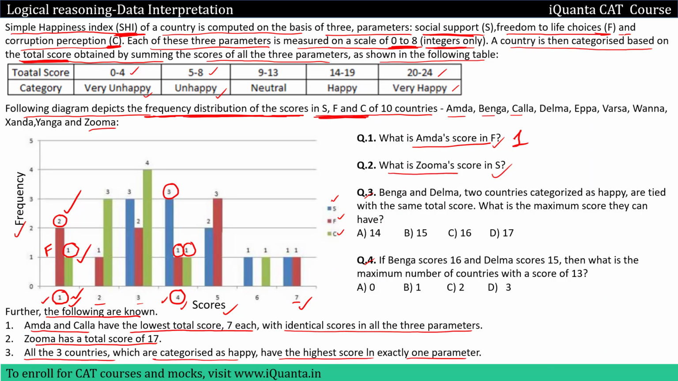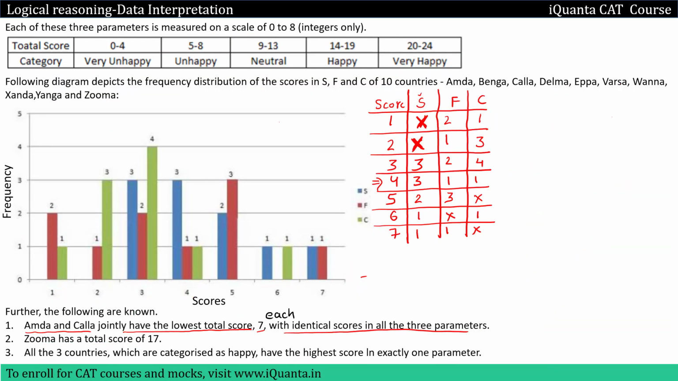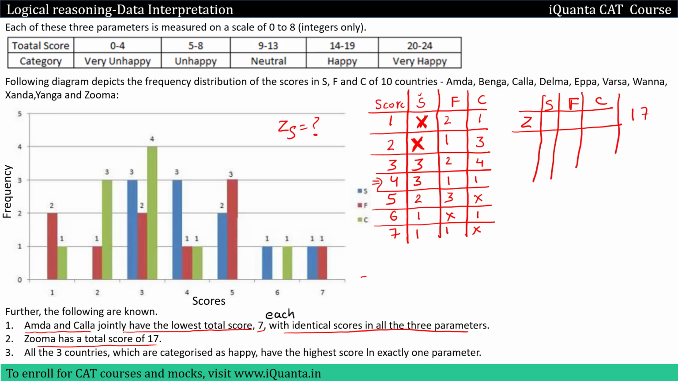Let us read second question. What is Zuma score in S? So we need Zuma score in S, okay. We were given a clue that Zuma has a total score of 17. So to Zuma I will give scores in S, F, C, okay. Similarly, like in the previous case, she should have a total of 17 over here. Now Zuma has a total score 17. That means it falls into this happy category, okay, because happy category can have scores from 14 to 19. Zuma has a total score of 17. That means Zuma falls into happy category.